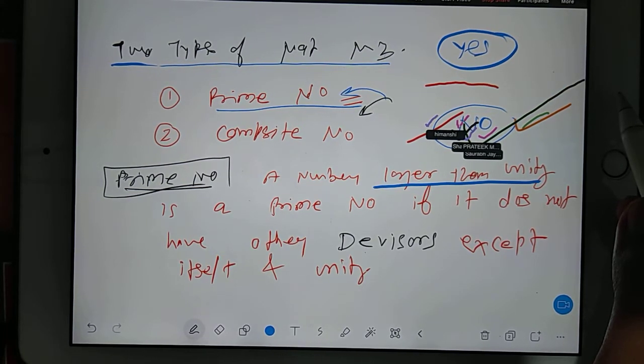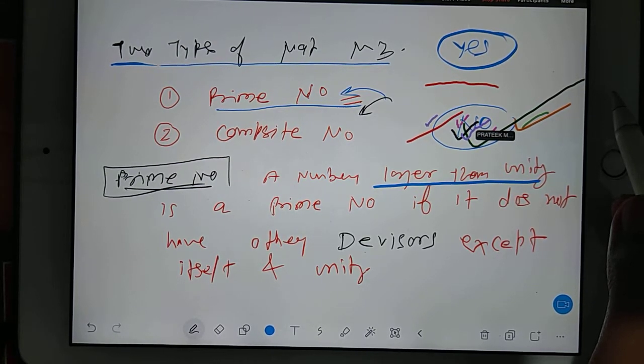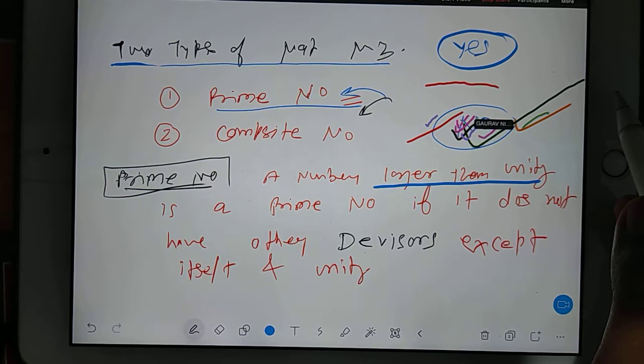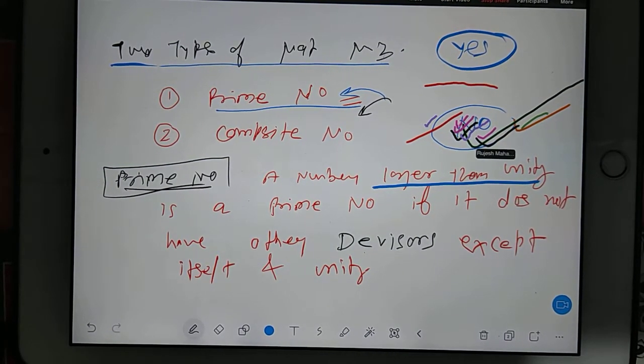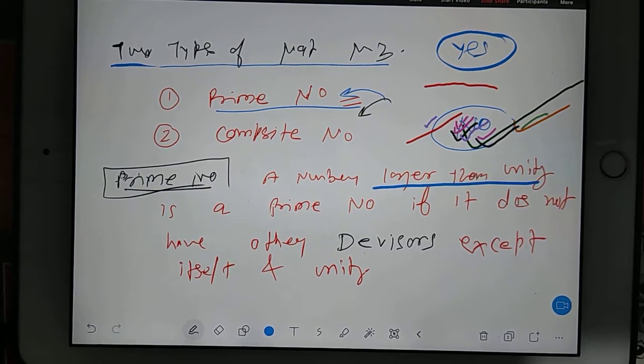Balaji, which option you are ticking? Yes or no? You are drawing exactly in between. I am asking which option you are ticking. Yes or no, because you are drawing in between.